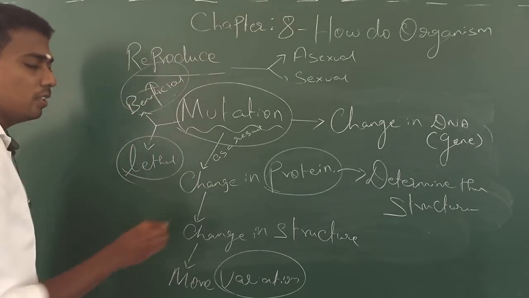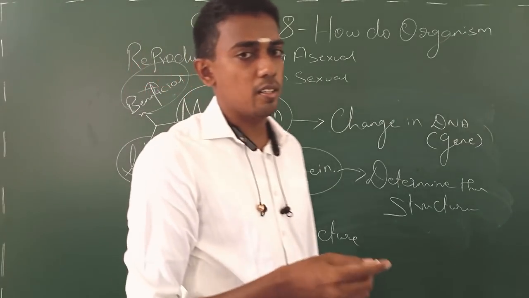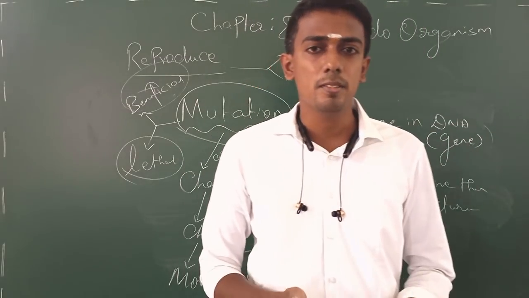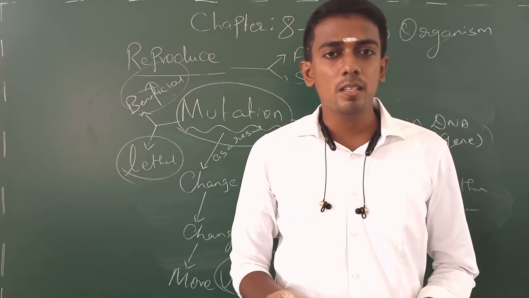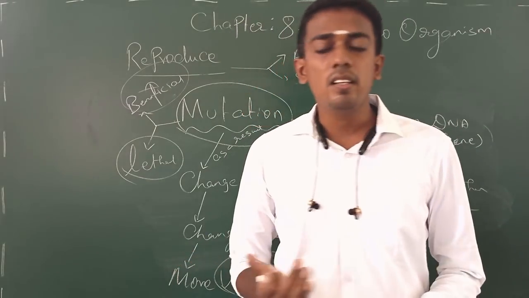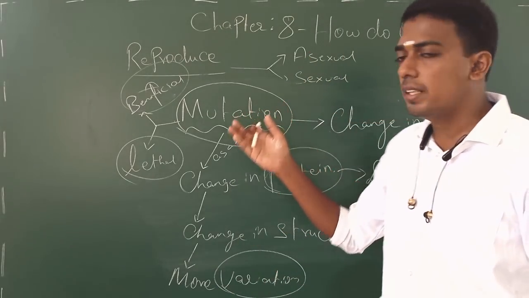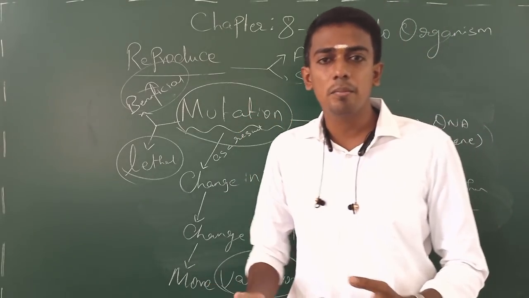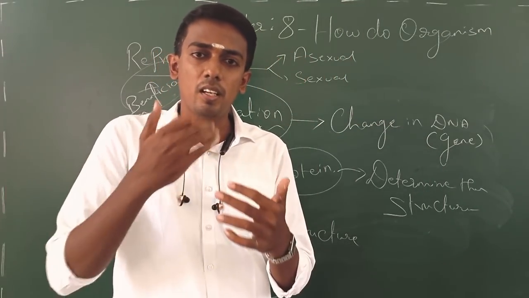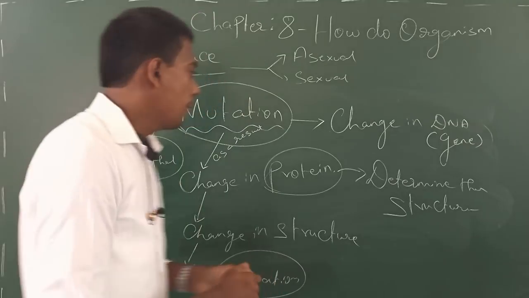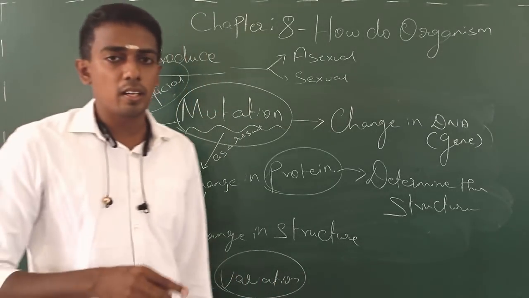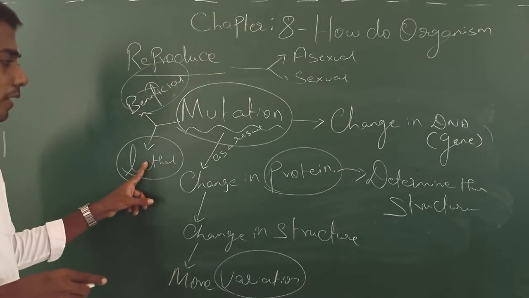And some mutations are undesired by the organism. Undesired அப்படினது தேவையே படாது அந்த mutation. A best example is what? The best example is cancer. How does cancer occur? Cancer is all due to the mutation that occurs in certain cells, and they are breaking up the what? Cell cycle, and they start proliferating in an uncontrollable manner. Yes. Such kind of mutation brings death to the organism. Such kind of mutation here is called lethal mutation.